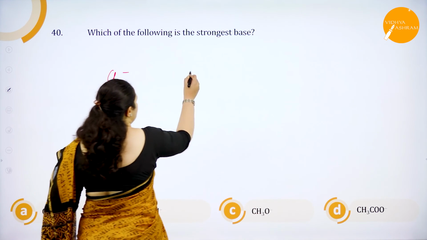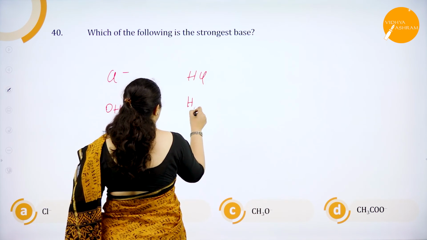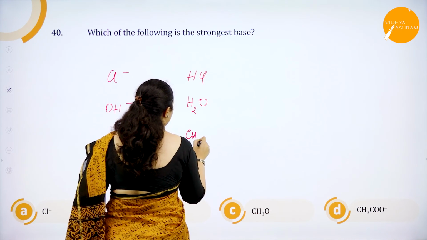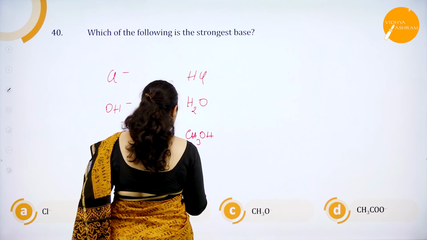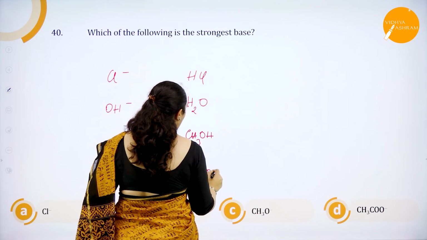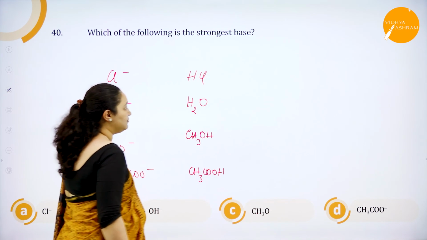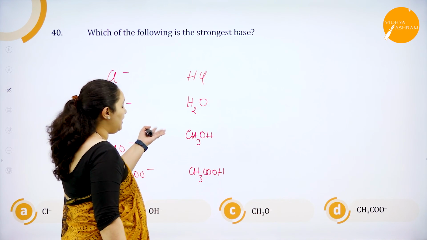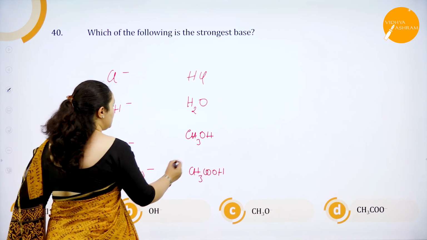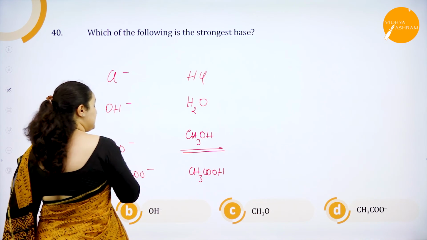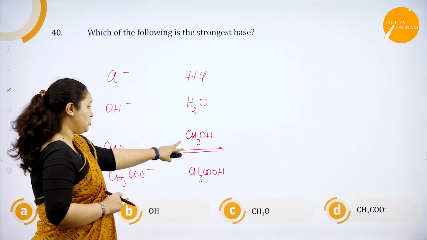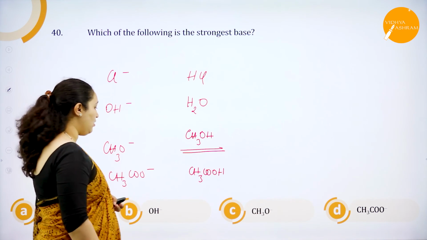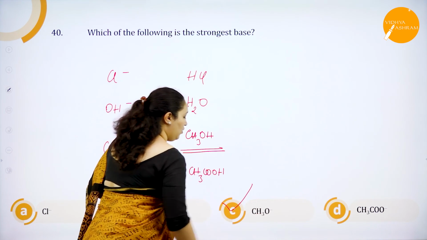So the acid of this is HCl, here it is H2O, then it is CH3OH, and then I have CH3COOH. Correct? So which is the weakest acid here? Of course it is the alcohol. So its conjugate base will be the strongest base. So it is CH3O minus.